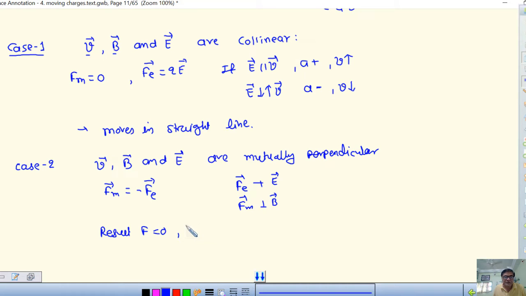What is the resultant force on the charge? 0. No force. And therefore V is constant.